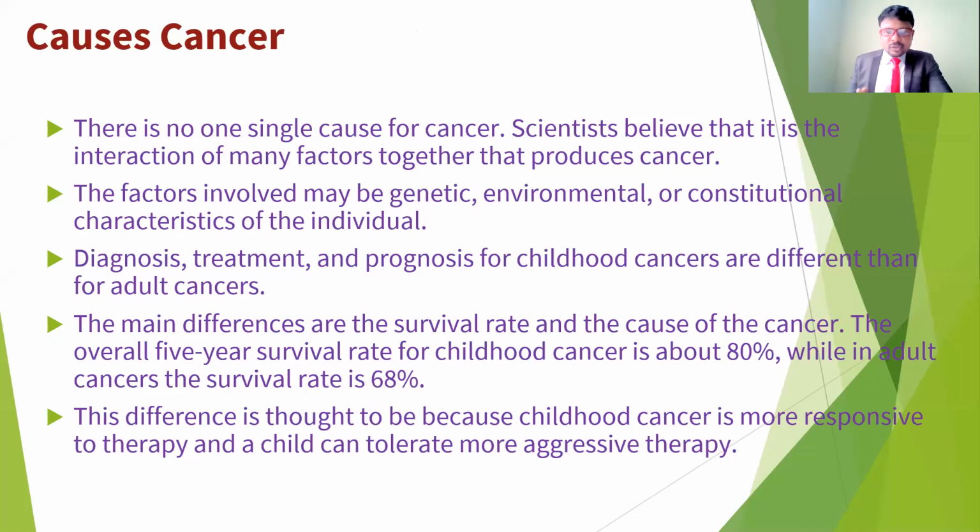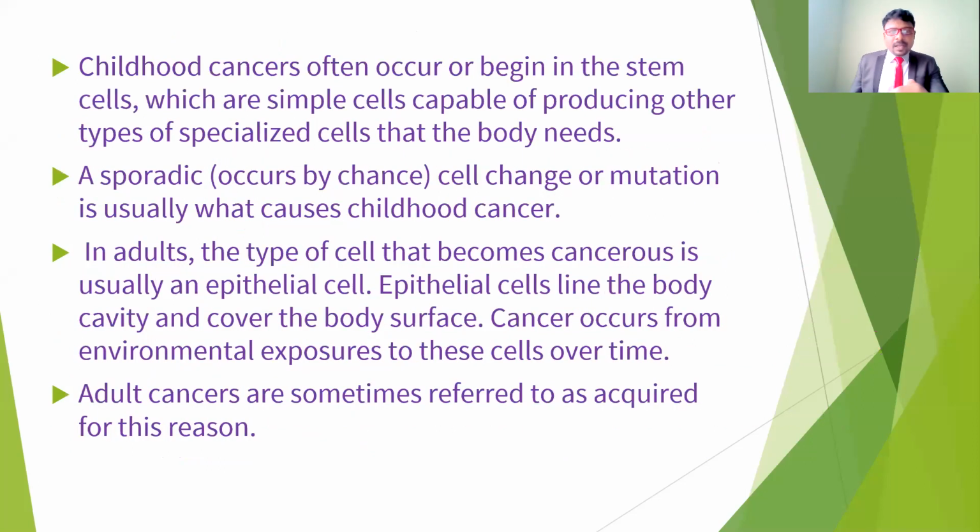So the difference is thought to be because childhood cancers are more responsive to the treatment, and adult cancers are a little bit less responsive than the child cancers. Childhood cancers often occur in the stem cells, which are simple cells capable of producing other types of specialized cells that the body needs. And childhood cancers respond easily to the treatments.